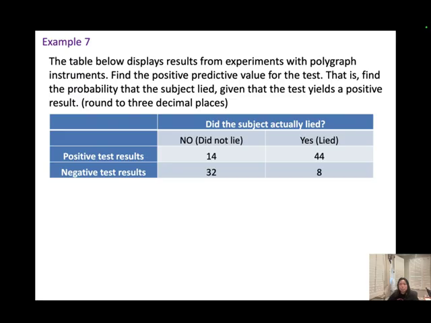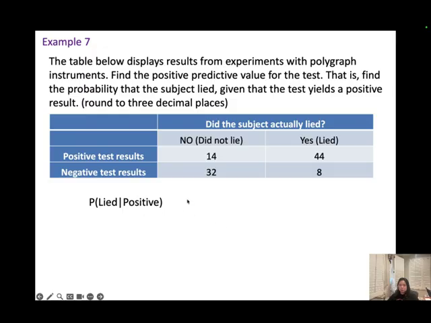Example 7. The table below displays results from an experiment with a polygraph instrument. Find the positive predictive value for the test. That is, find the probability that the subject lied given that the test has a positive result. So we are looking for a conditional probability again, because I see "given that." So first, write it out. We want to find the probability that the subject lied, so the probability of lie given that the result is positive.